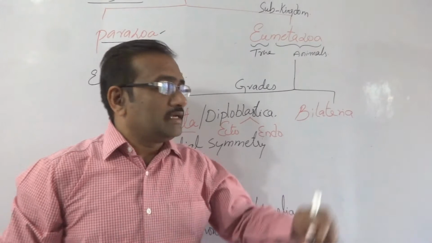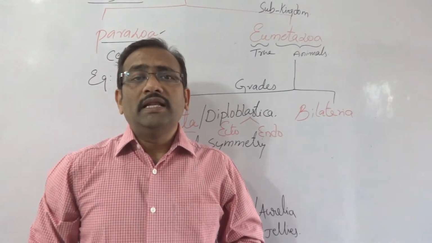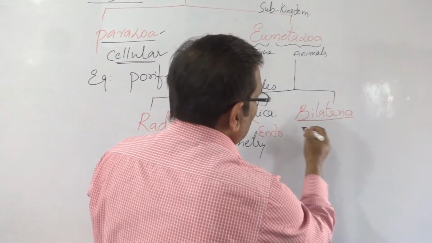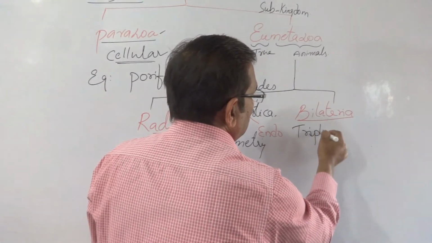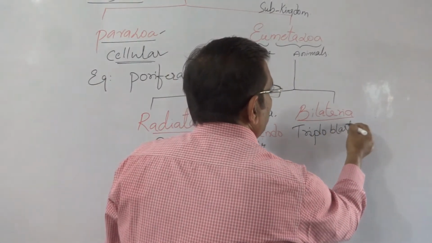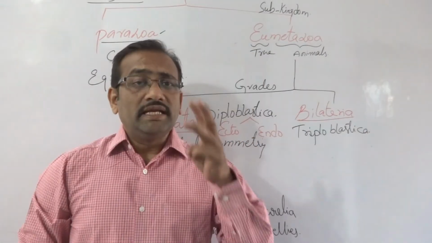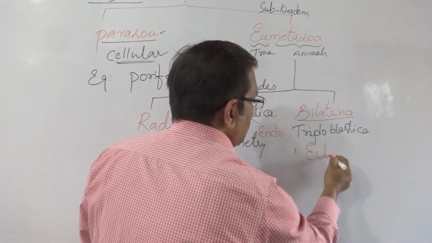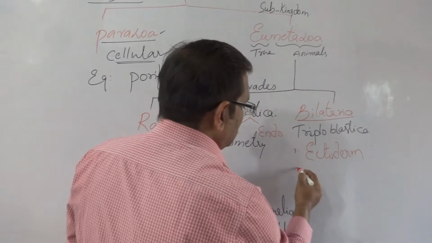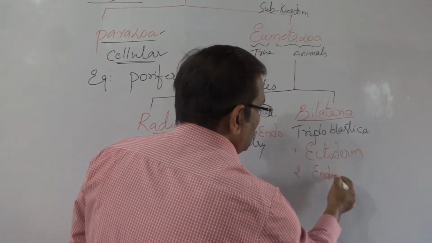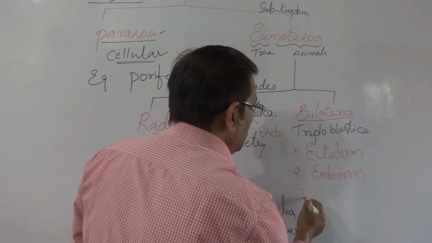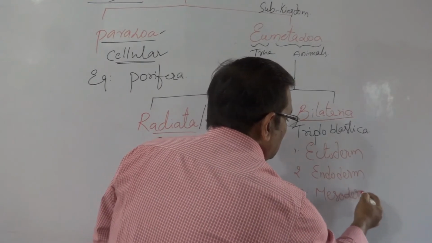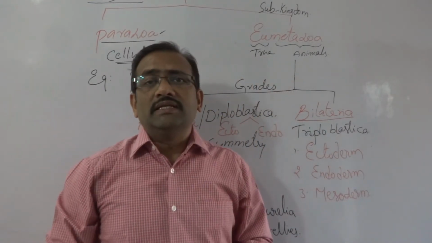Coming to the second grade, Bilateria, bilateral symmetrical animals. Bilateria are also called Triploblastica. Three layers are present. One, ectoderm. Second, endoderm. And a new third layer, mesoderm, is also present in these animals.